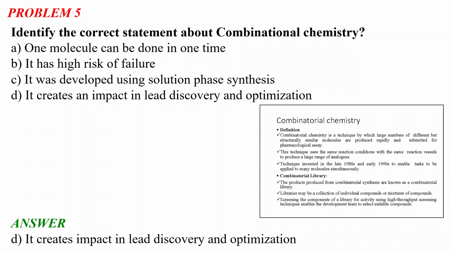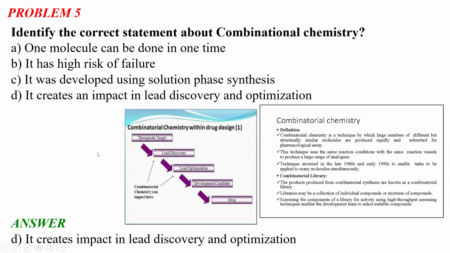The products produced from a combinatorial synthesis are known as a combinatorial library. The libraries may be a collection of individual compounds or a mixture of compounds. Screening of the components of the library for activity using high throughput screening techniques enables the development team to select suitable compounds. Okay, and it is done using solid phase synthesis, and thousands of molecules can be done at a time, and it has a very low risk of failure.